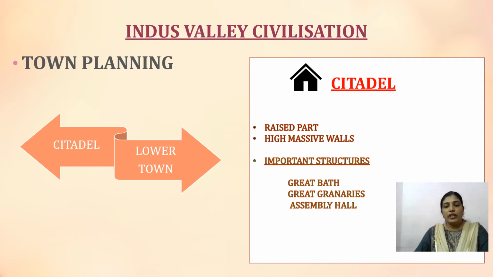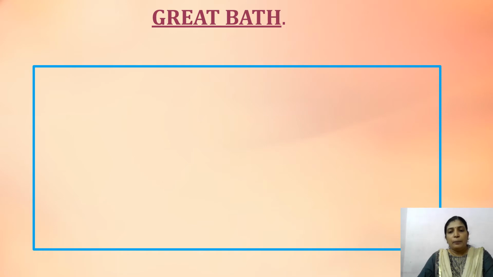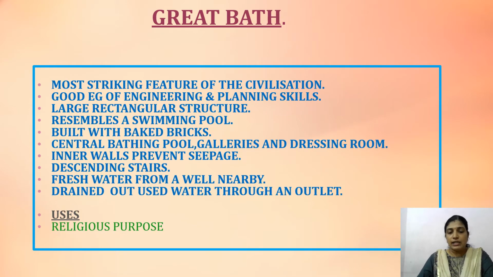The important structures of this citadel were the great bath, great granaries and assembly hall. This we are going to detail. Now the great bath. It was considered the most important structure, a striking feature of this civilization, and a good example of the engineering and planning skills of the Indus people. And how was it built?